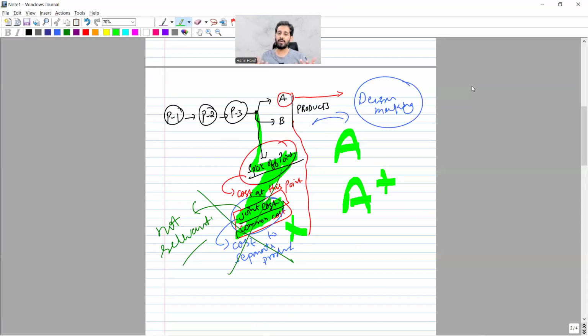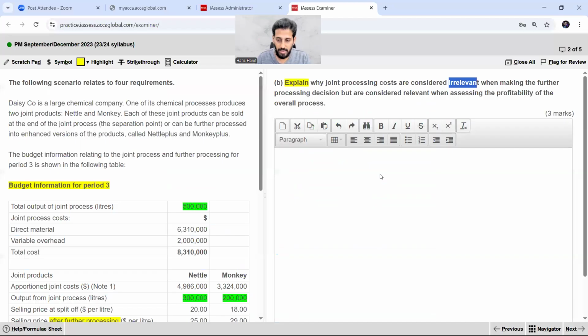See, it is irrelevant whether you further process or not, this cost will have to be incurred. You know the principle of relevant costing, it is the future cost, it is the cash flow, it is the incremental cost. What is the bottom line principle of relevant costing?